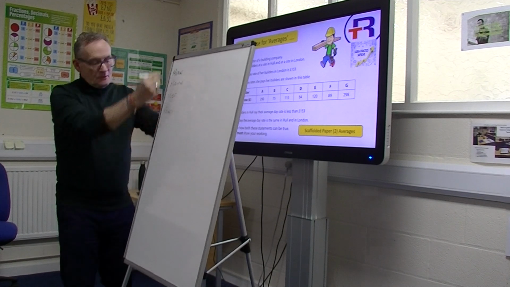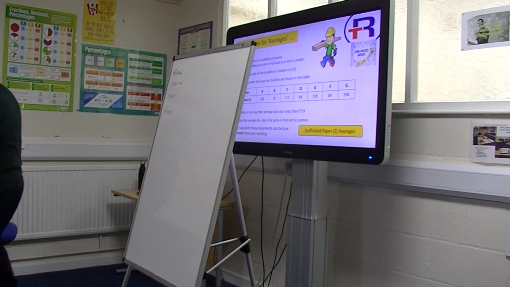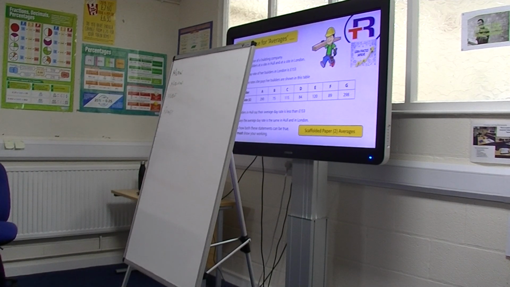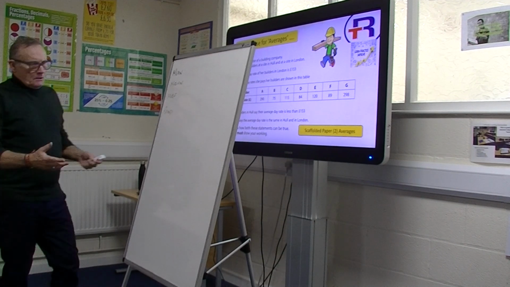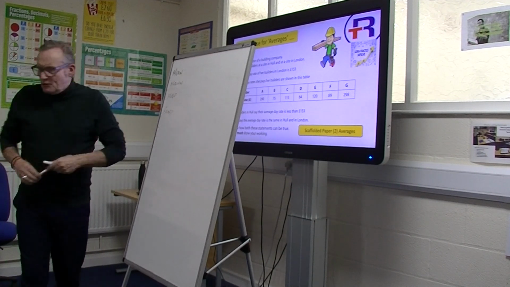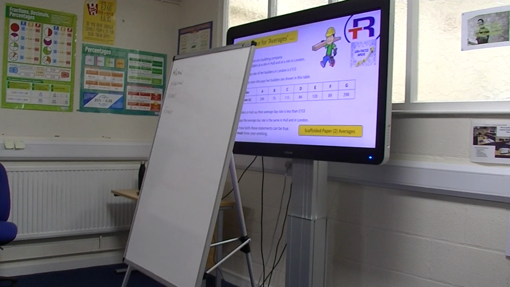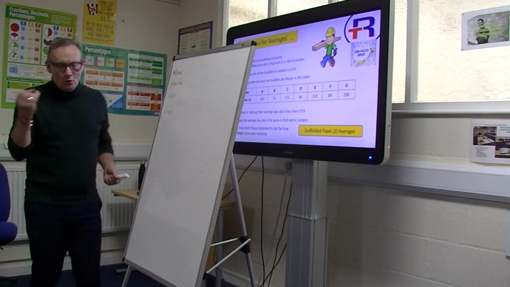Those are the four that fall into the averages umbrella. So we look at this question and we know we've got to do a comparison. Because we've got to do a comparison, we think we're going to have to do at least two sums, one for Hull and one for London.